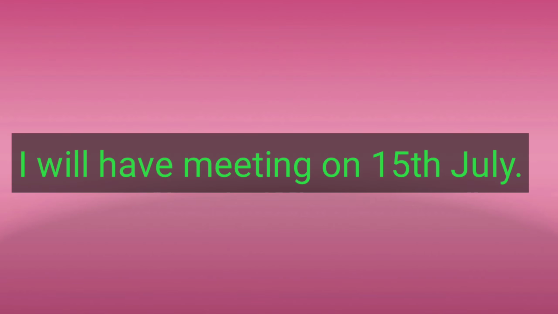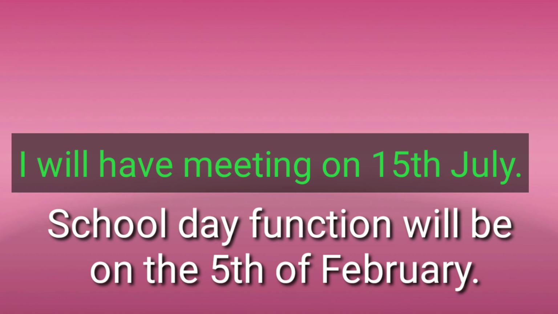Second example, she was born on the 5th of July. On refers to a date. We always have to use the preposition on to indicate a date. For some examples, I will have a meeting on 15th July. School day function will be on the 5th of February.